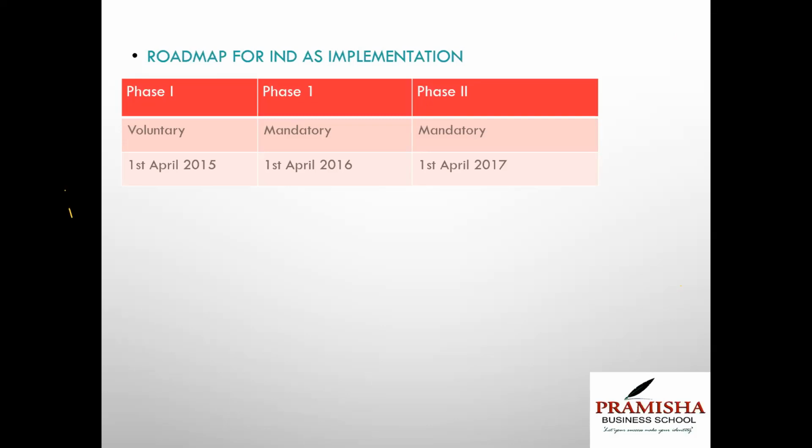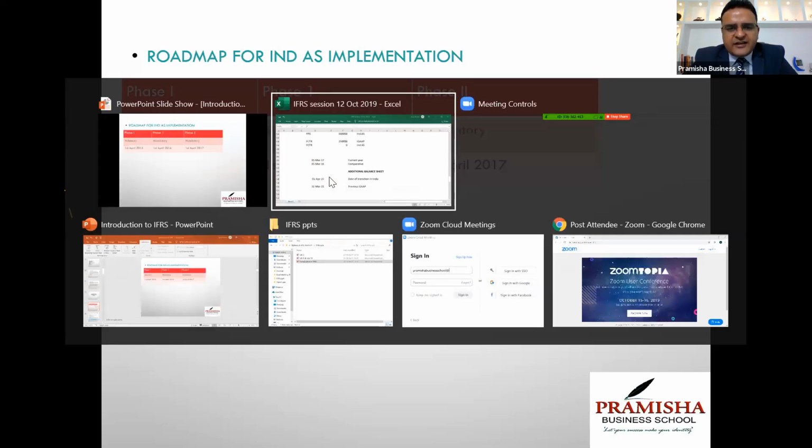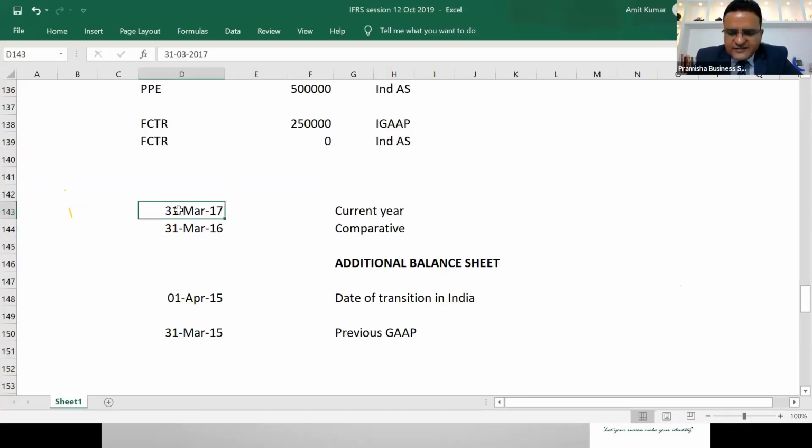To be able to comply with all the requirements of Ind AS, we are required to publish the current year balance sheet, 31st March 17, on Ind AS. Along with it, we are required to publish comparative of 31st March 16, that too on Ind AS. And to be able to do so, we need to transition the balance sheet of 31st March 15, which is on previous GAAP.